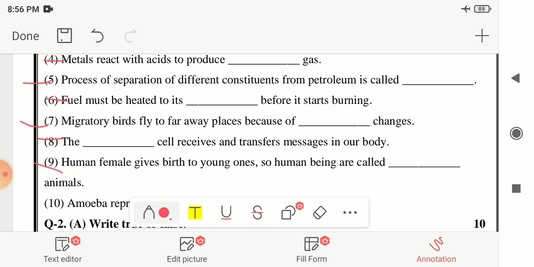Next, ninth number, the human female gives birth to young ones. So human beings are called blank animals. That's why they are known as viviparous animals, because they give birth to young ones, and the animals who lay eggs are known as oviparous animals. So here your answer is viviparous.